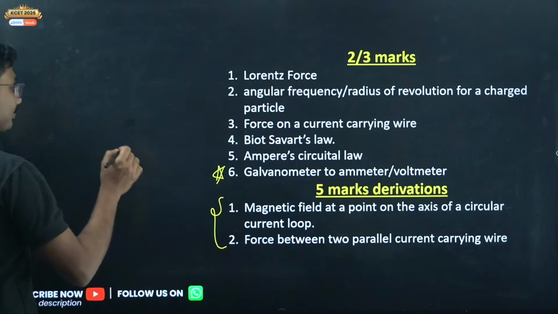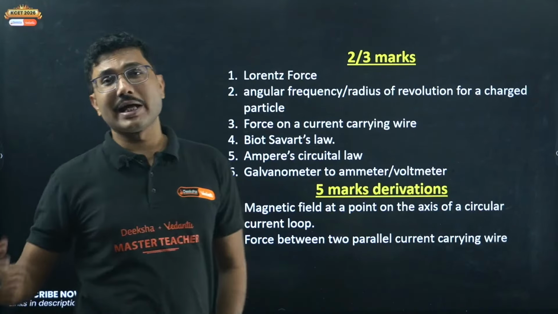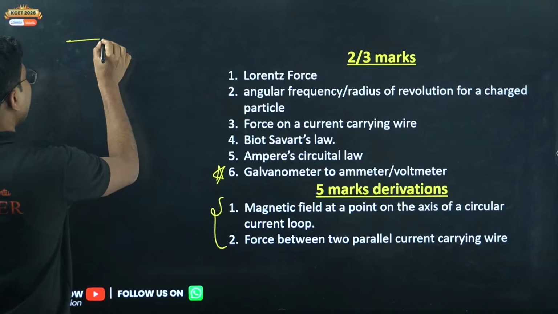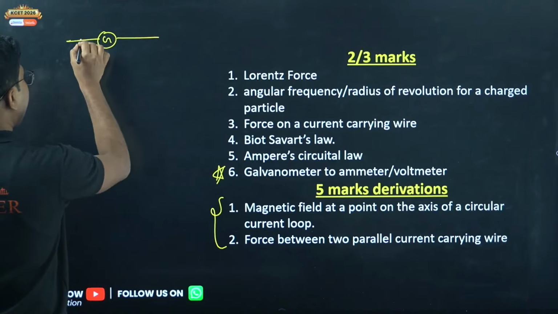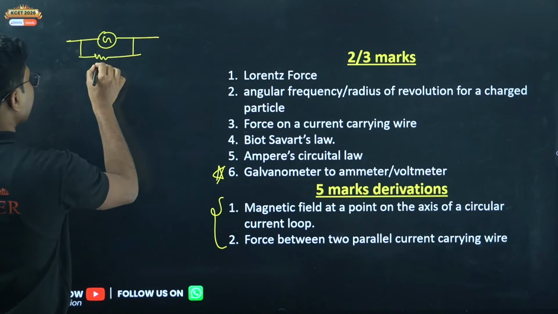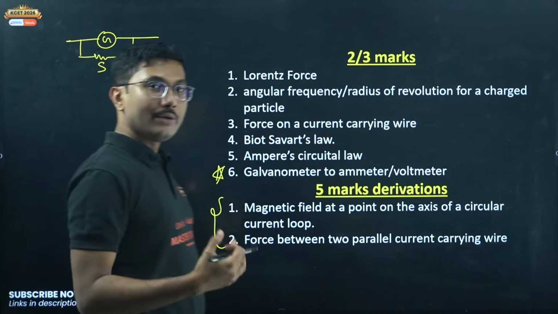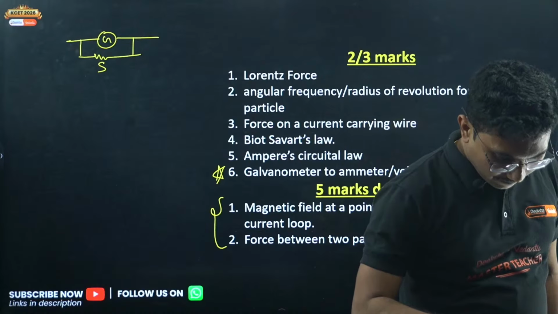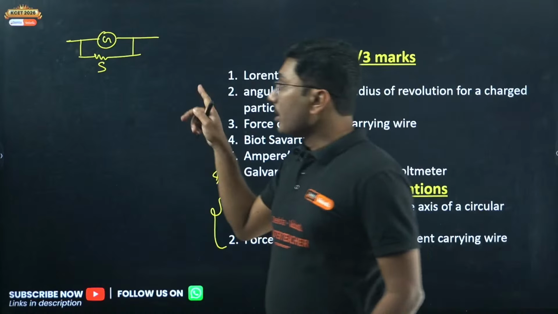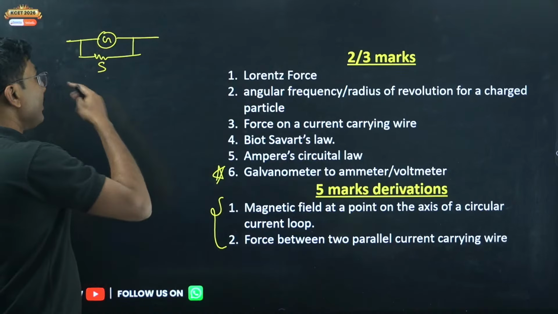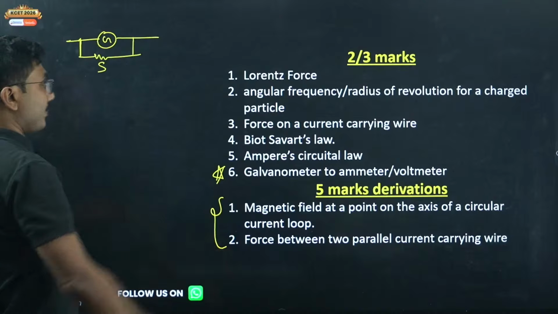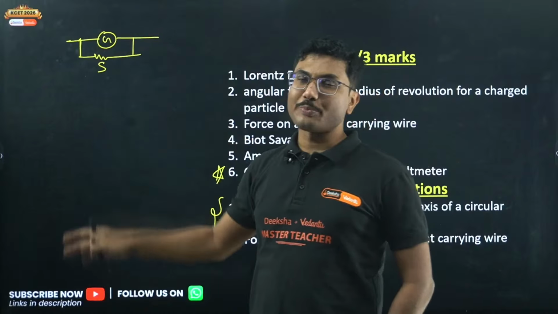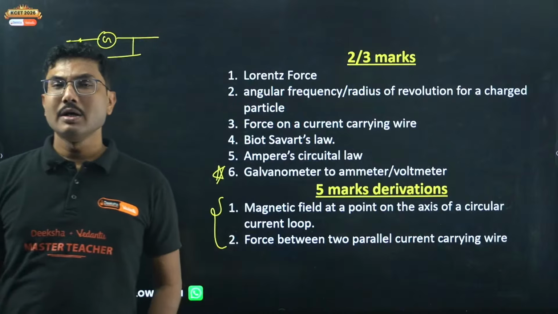First of all, how can you convert a galvanometer to an ammeter? To convert a galvanometer to an ammeter, add a small shunt resistance across it. Why so? We want to reduce the overall resistance of the galvanometer. Now, how can you reduce resistance? To reduce resistance, you have to use a parallel combination. Now, why do you want to reduce the resistance?